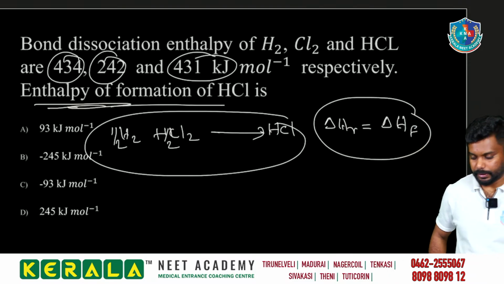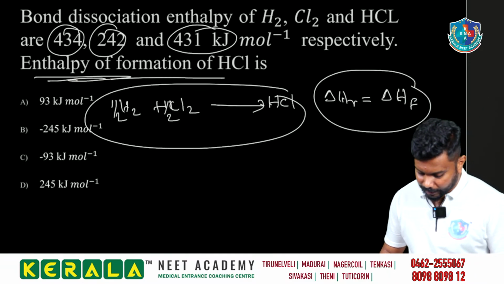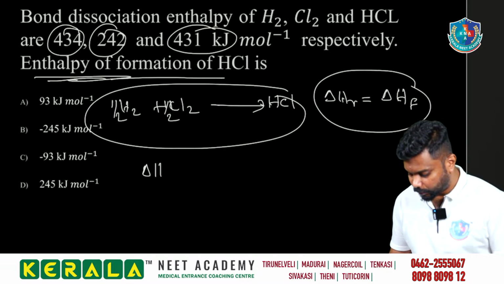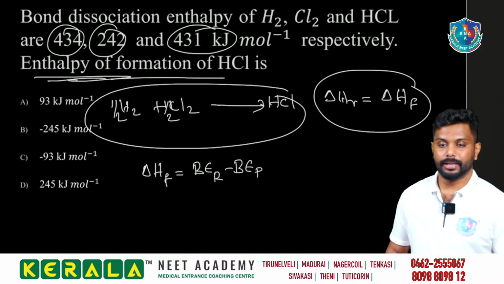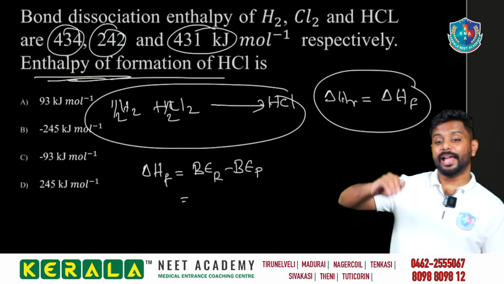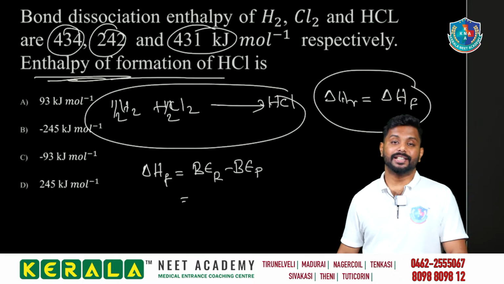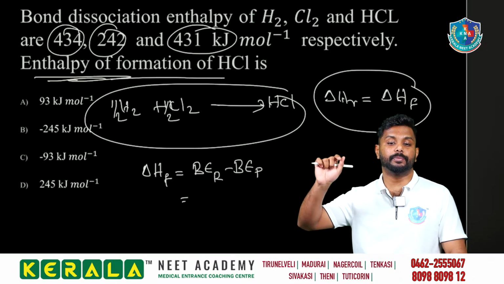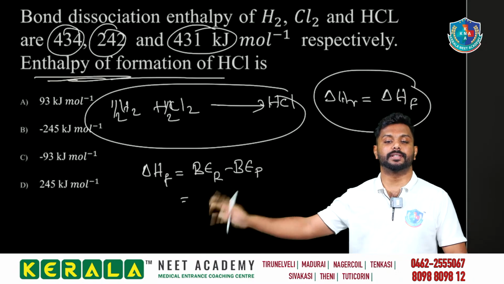So enthalpy of reaction or enthalpy of formation according to bond enthalpy is equal to bond enthalpy of the reactant minus bond enthalpy of the product. If bond enthalpy is given, it is reactant minus product. If they give the enthalpy of product and enthalpy of reactant, then it is product minus reactant.